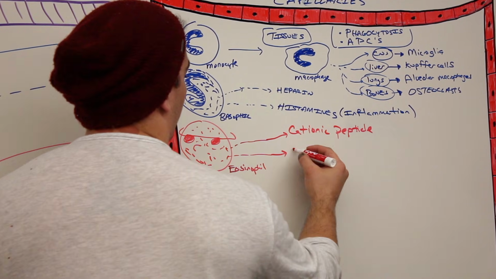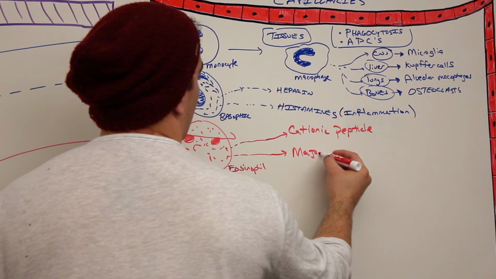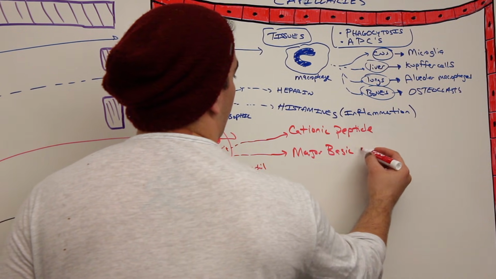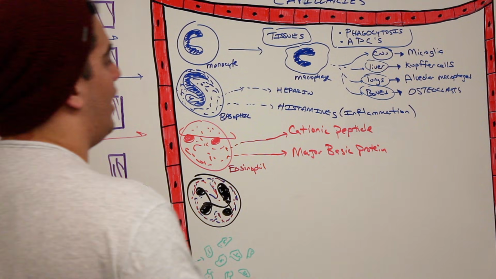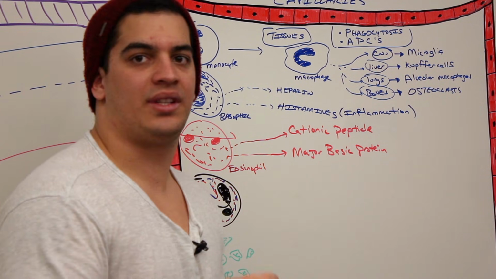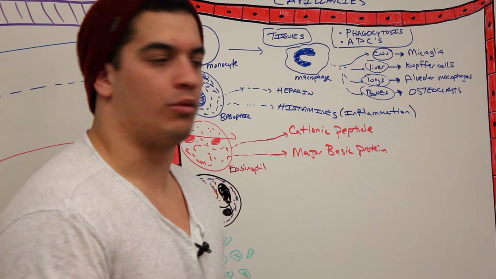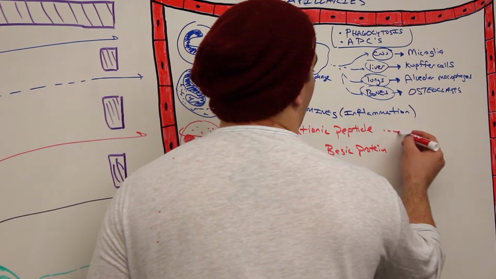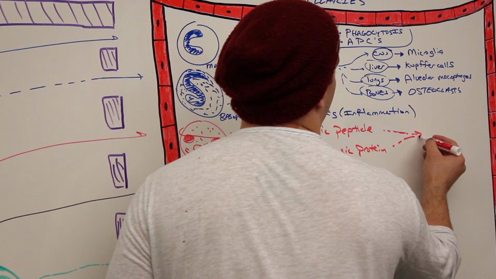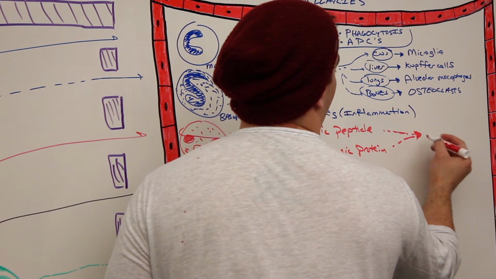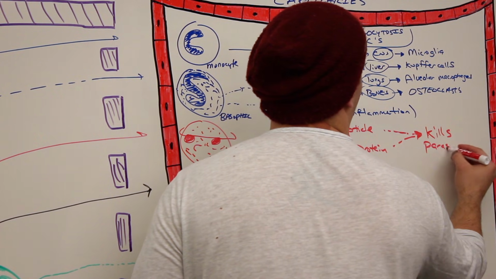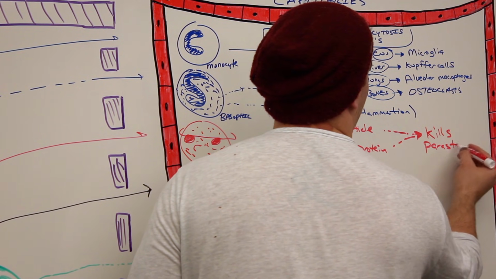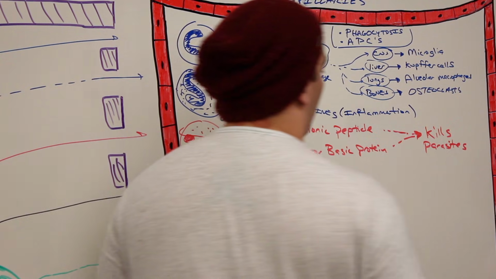And the other one is called major basic protein. And what are these things designed to do? They love to kill specific types of parasites or worms. So they're very good at killing parasites. Okay, parasites or worms, right?